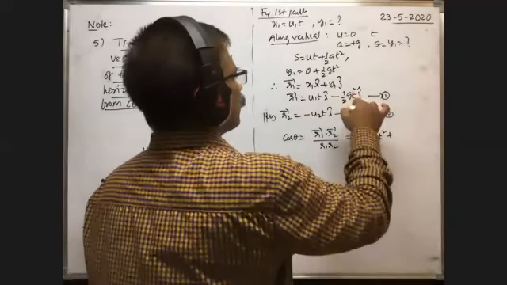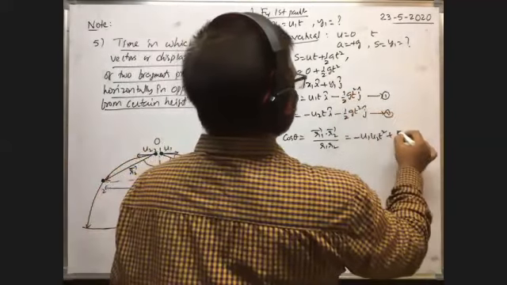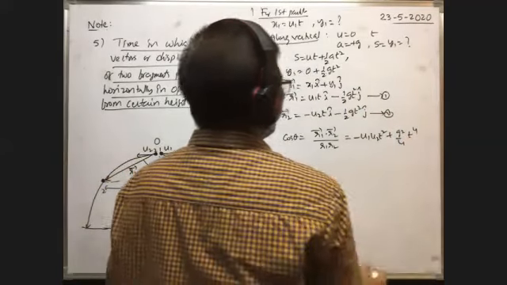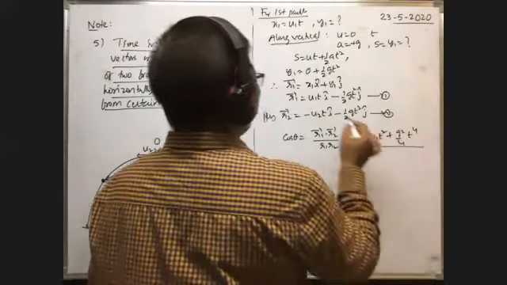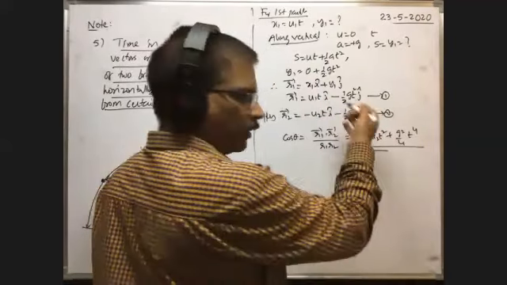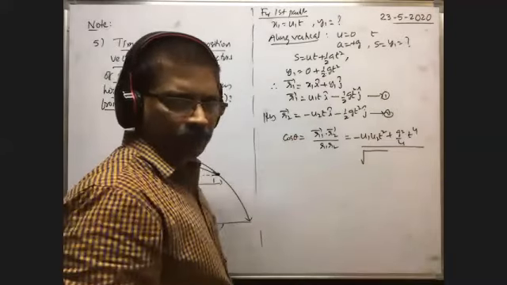Product between these two means minus plus g square by 4 into t to the power 4. By R1, R1 means magnitude of this one. So square root of 2 is not there. Even in the previous case also 2 is not there. You erase them.